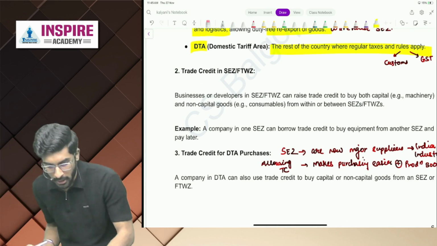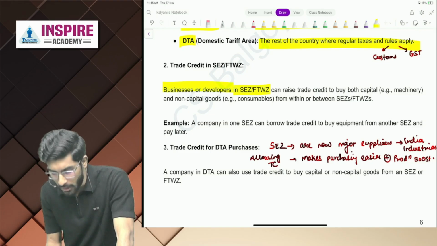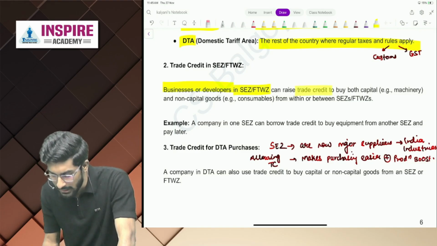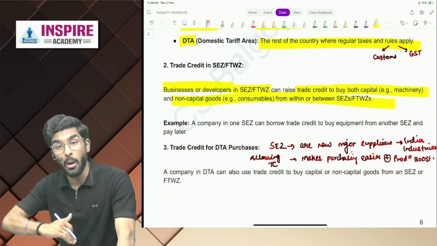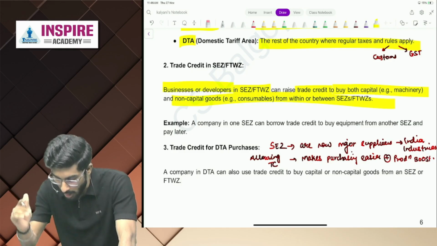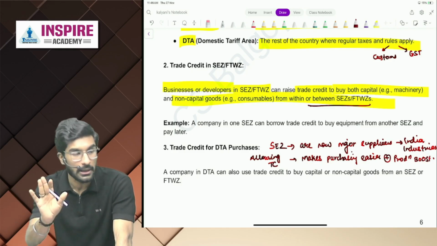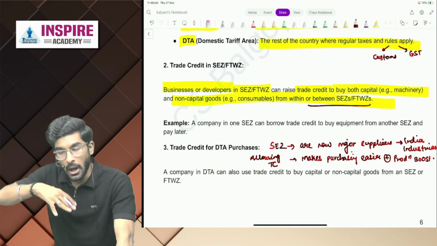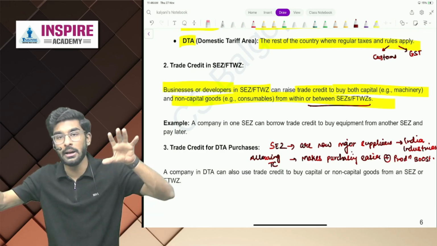Businesses or developers in SEZ or FTWZ can raise TC to buy both capital goods as well as non-capital goods from within the SEZ or between the SEZ and FTWZ. Yes or no? Among an SEZ, companies can take TC and other TC.